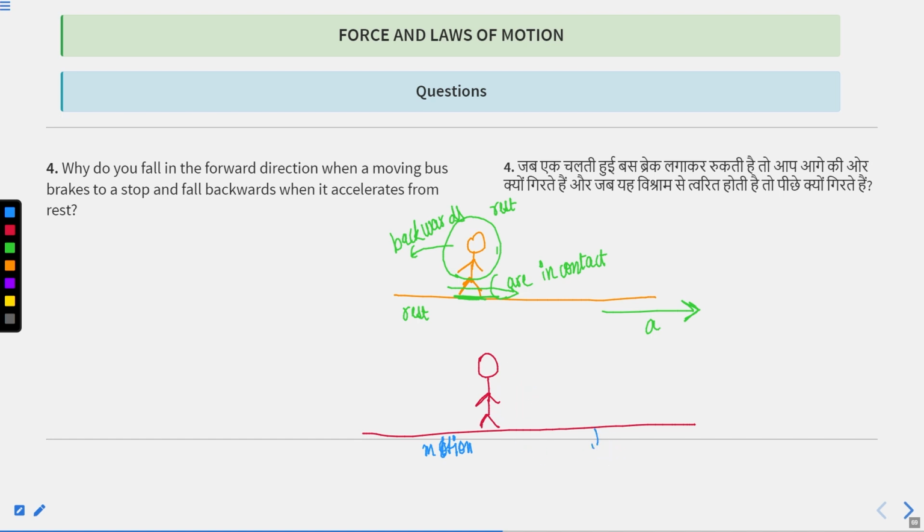If sudden brakes are applied, then your legs will stop moving because the bus has also stopped. But your upper body is in motion. So according to your upper body, you are still going in this direction. That's why your body falls forward. Is it clear, class?